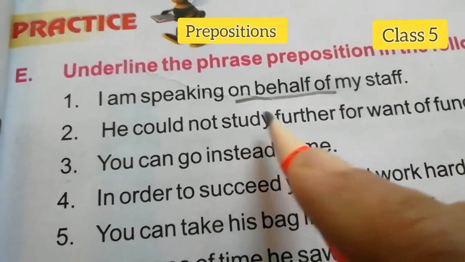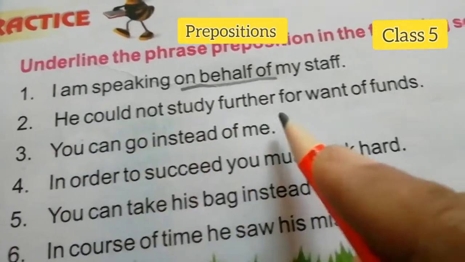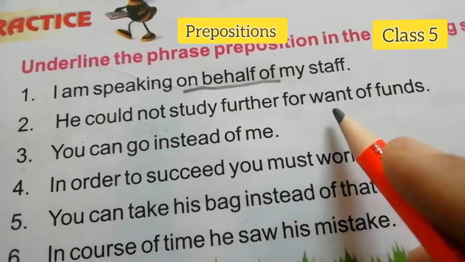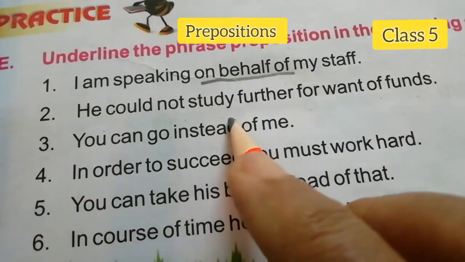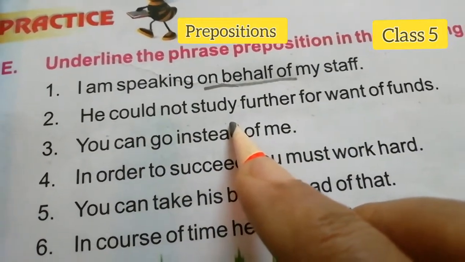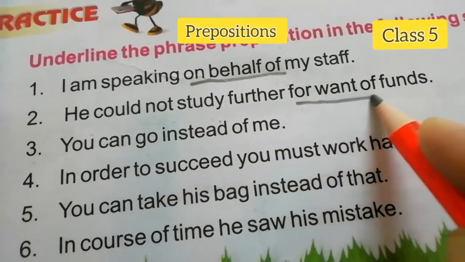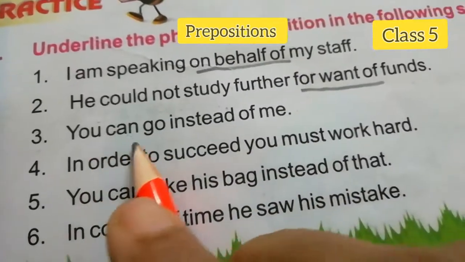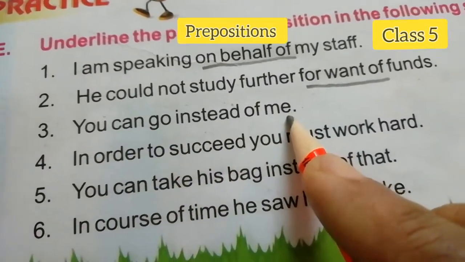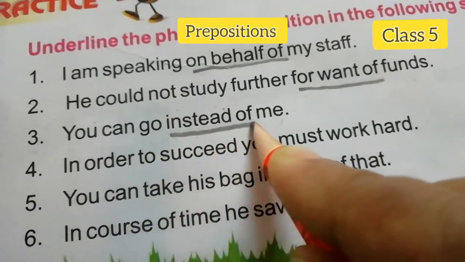He could not study further for want of funds. In this sentence, what is the phrase preposition? For want of. Okay, you can go instead of me. So what is the phrase preposition? Instead of.